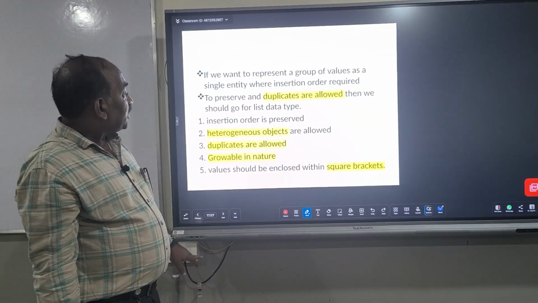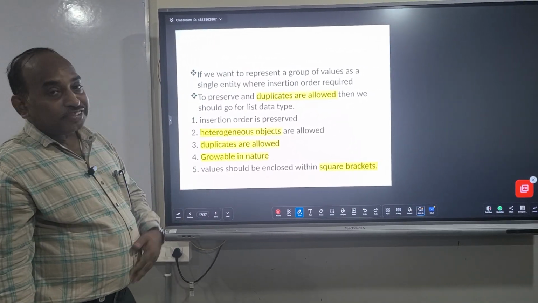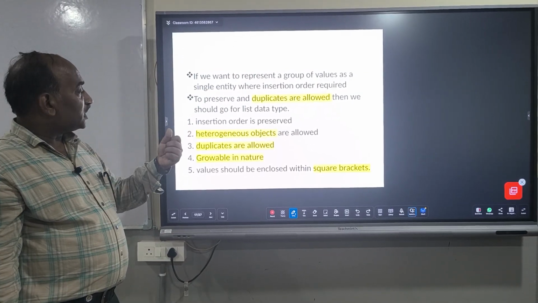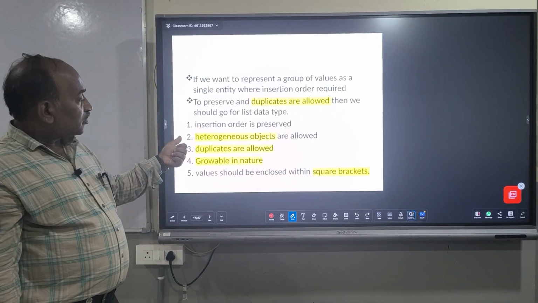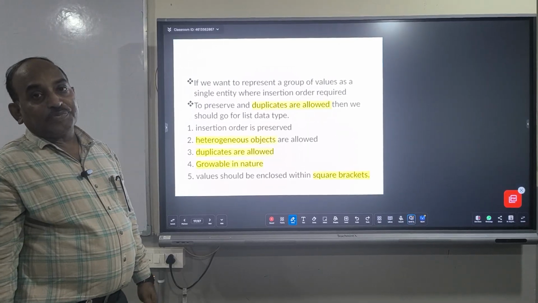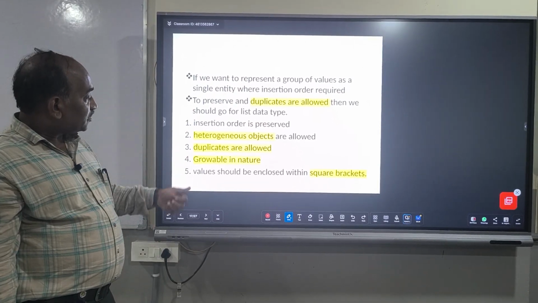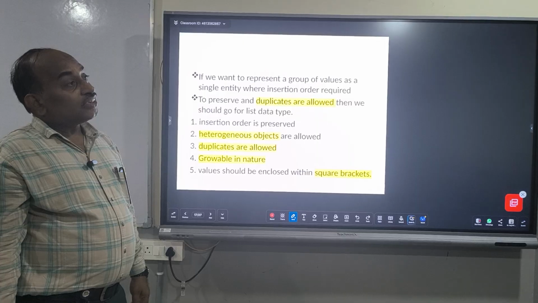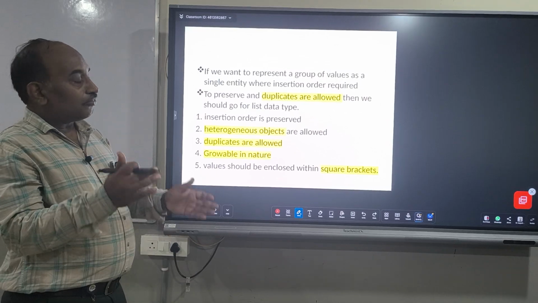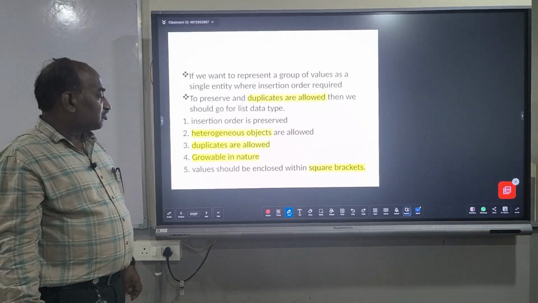Now we'll see some basic points related to the list. Insertion order is preserved in a list. Whatever elements we insert, that order is preserved in a list. The second point we need to keep in mind is that heterogeneous objects are allowed. That means different data values can be allowed in a list. The third point is that duplicates are allowed. That means in a list we can have multiple duplicate values. One element is 10, the other element can also be 10. It can allow the duplicate value.